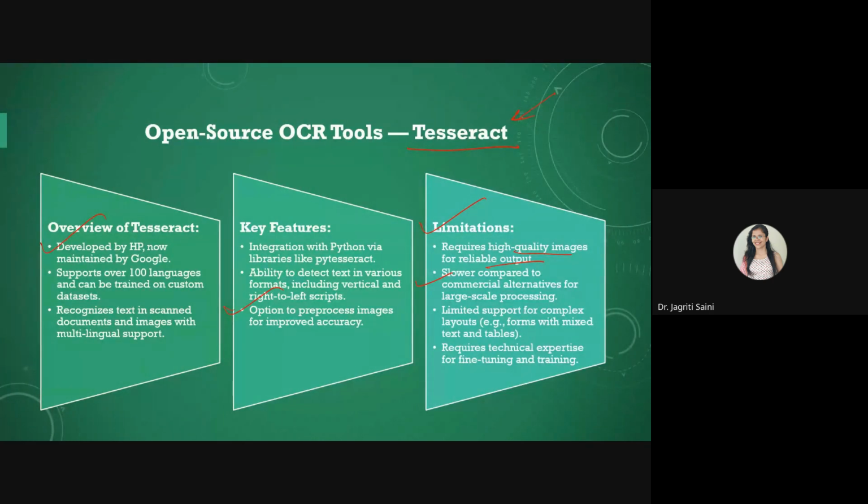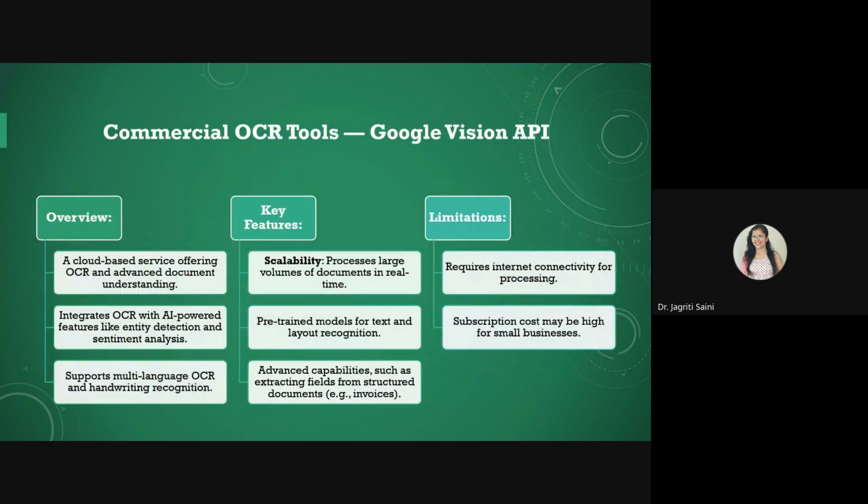It also offers limited support for some complex layouts, especially documents with a mixture of text and tables, and it requires some technical expertise for fine tuning and training. So for beginner level deployment it will be a little bit complicated.